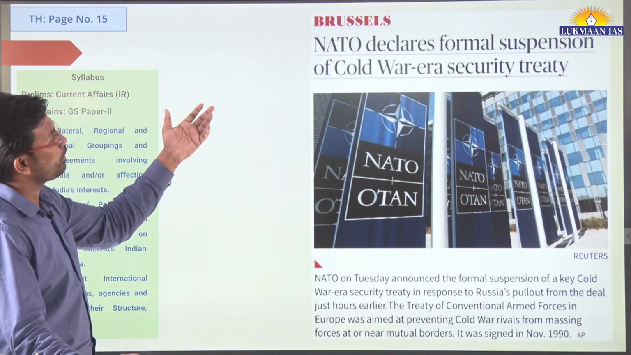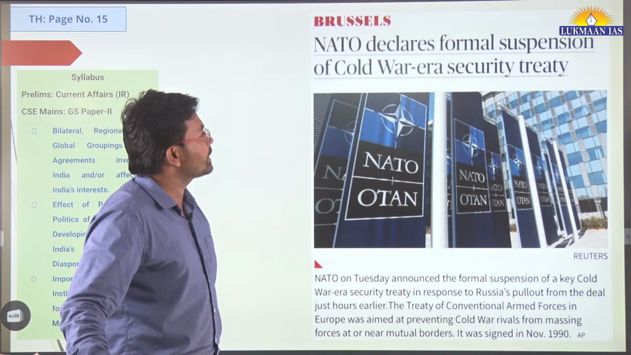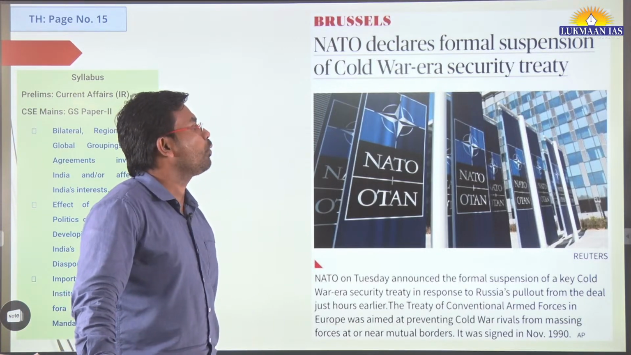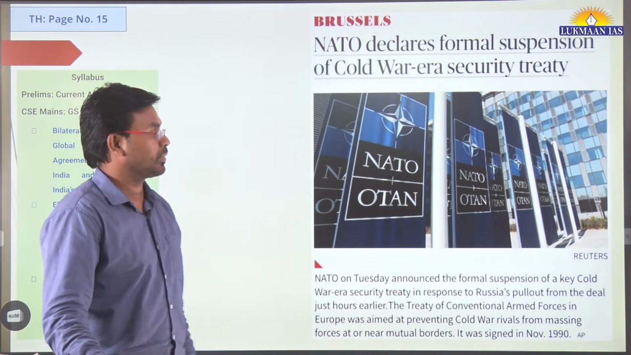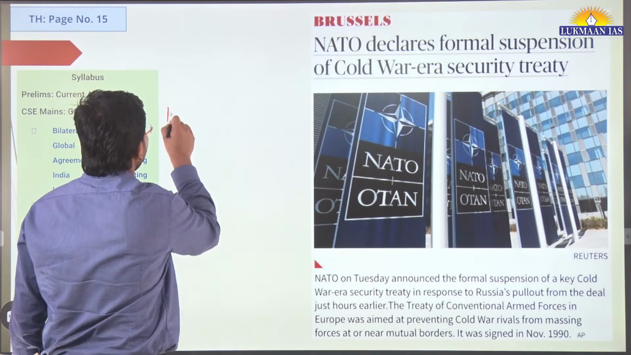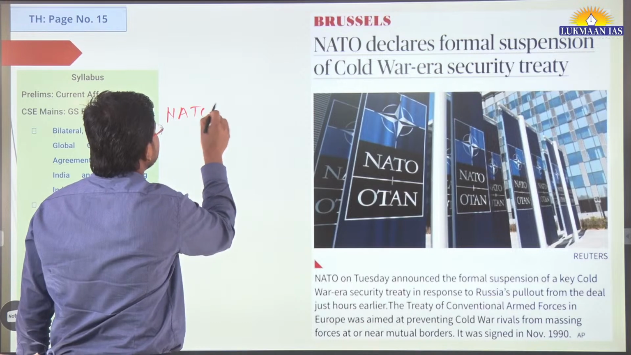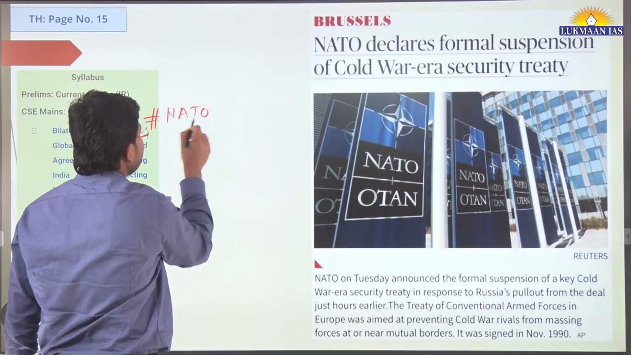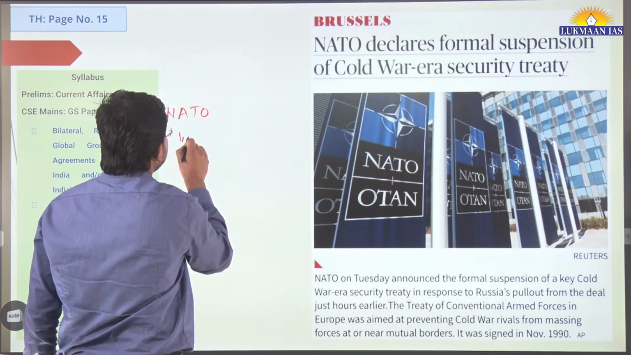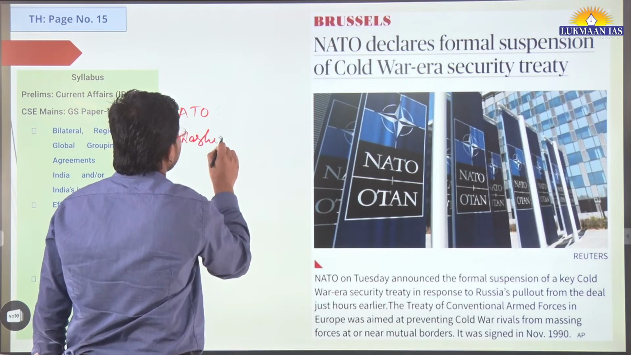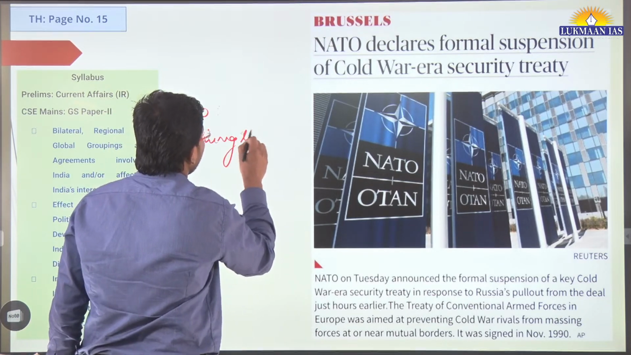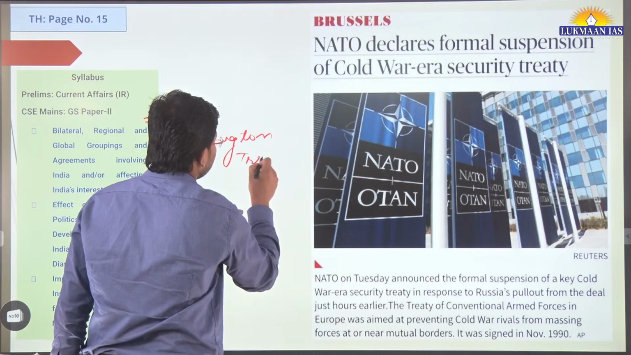Then we have another topic. It says NATO declares formal suspension of Cold War era security treaty. So what do we mean by NATO? NATO means North Atlantic Treaty Organization. This organization was established through a treaty known as the Washington Treaty.